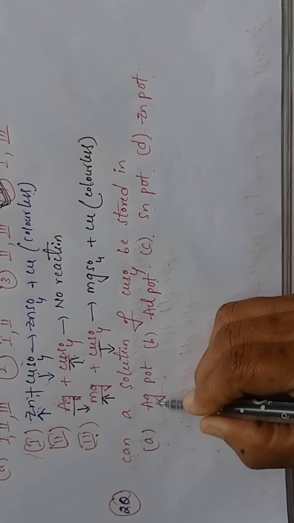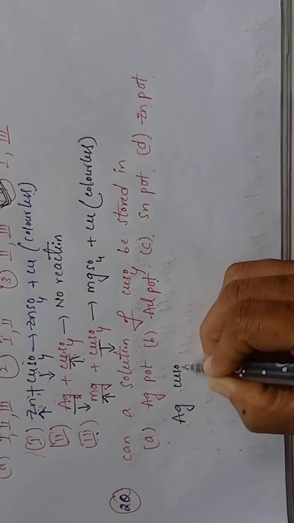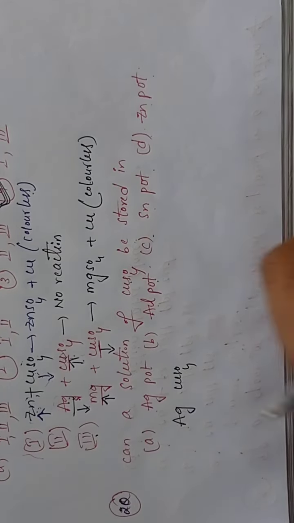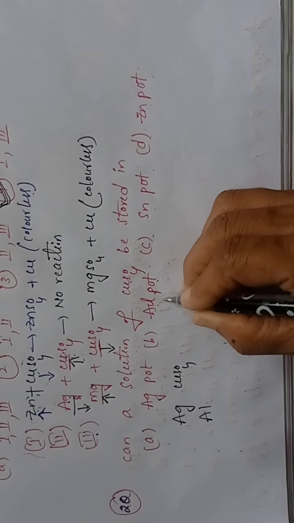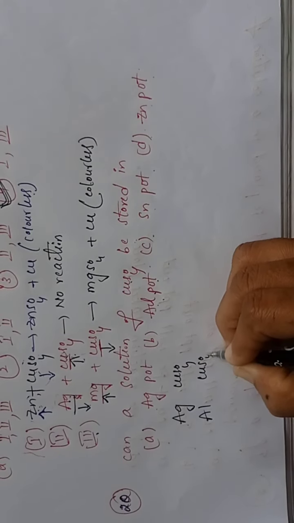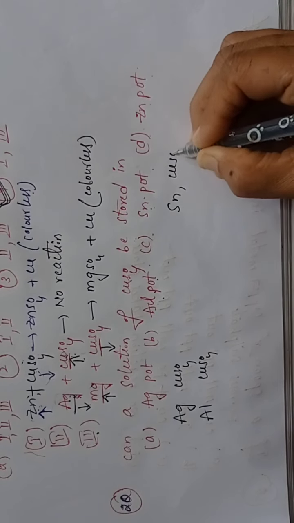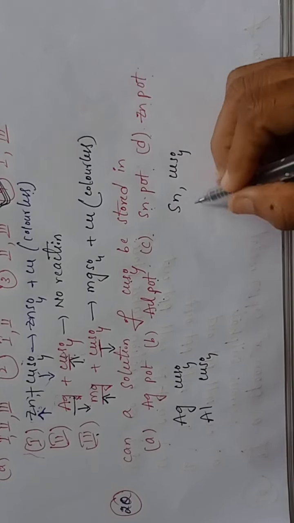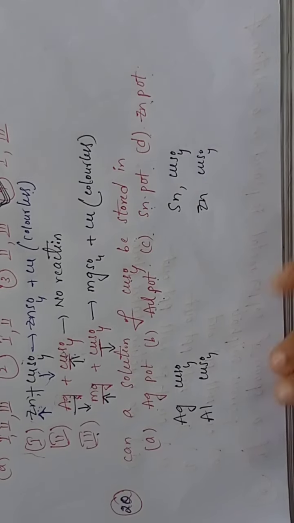First silver and copper sulfate, then aluminum and copper sulfate, then tin and copper sulfate, and next zinc and copper sulfate solution. Are you clear? Like this I am taking.